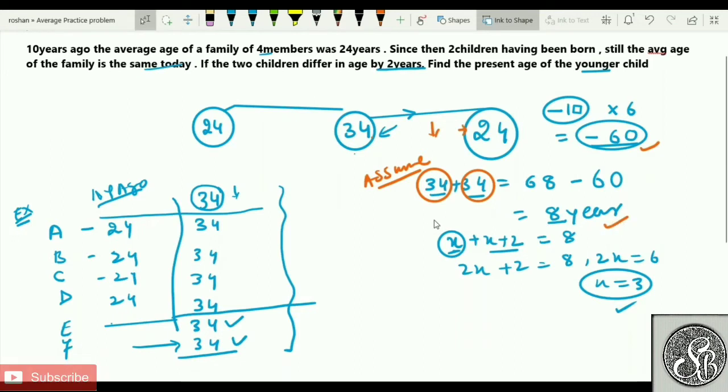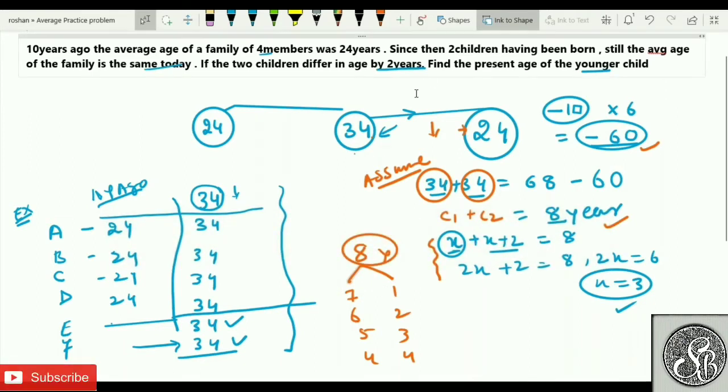Once I come to know that child 1 plus child 2 is equal to 8, you can use your brain also. If their age difference is 2 years, then obviously, if you don't want to do this equation also, I'll tell you how to write this. You want to write 8 as a summation of 2 numbers. There are many methods. One is 7 plus 1, not possible. Next is 6 plus 2, not possible. Next is 5 plus 3, possible. And next is 4 plus 4. These are the only pairs possible to make 8 as a summation of 2 numbers.